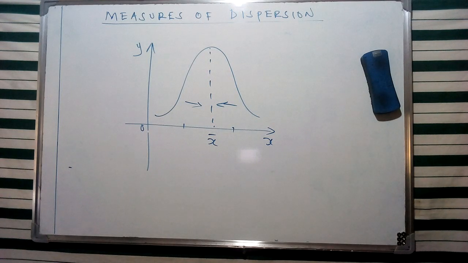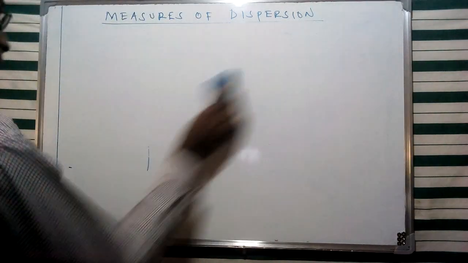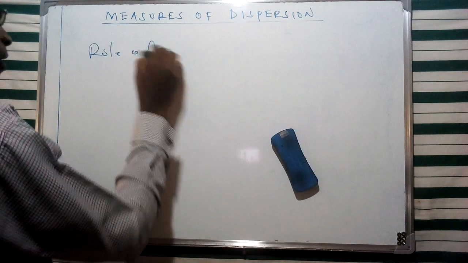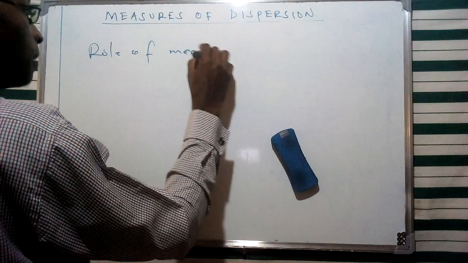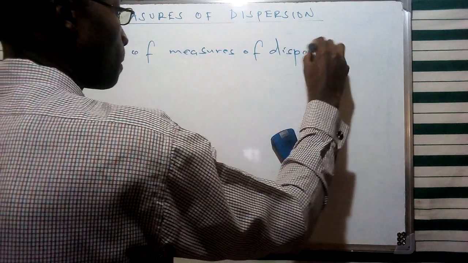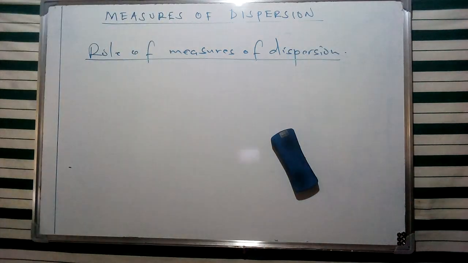Now we're going to look at the significance of this spread of data about an average value. That entails the role of these measures of dispersion, and they're going to assist us comprehend the specific roles they play in the general aspect of statistics.